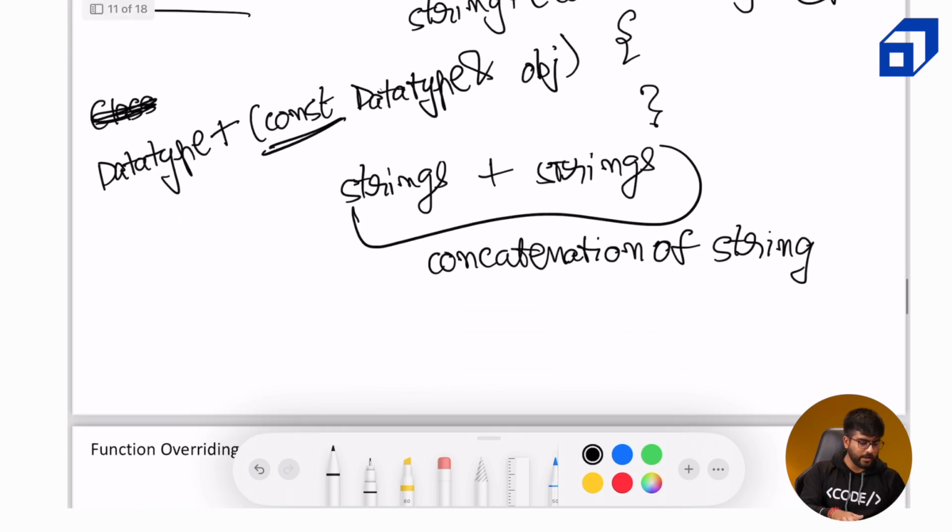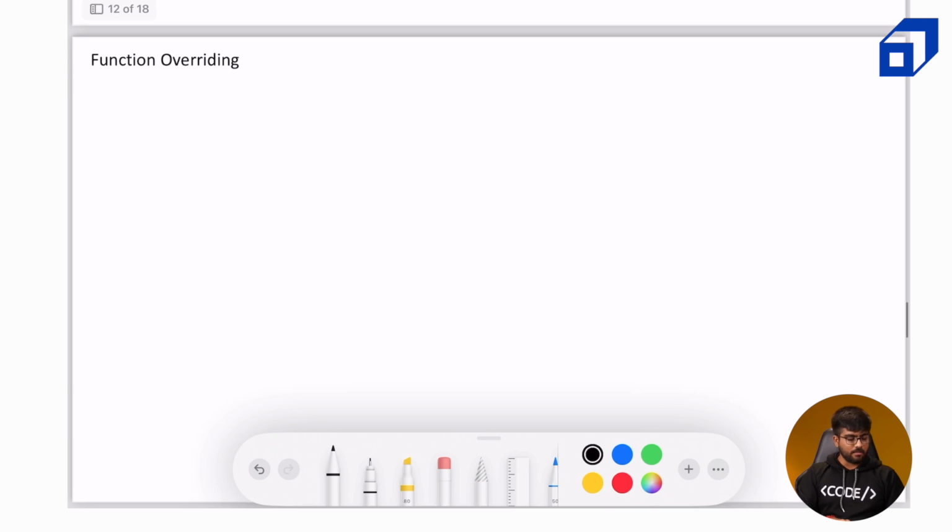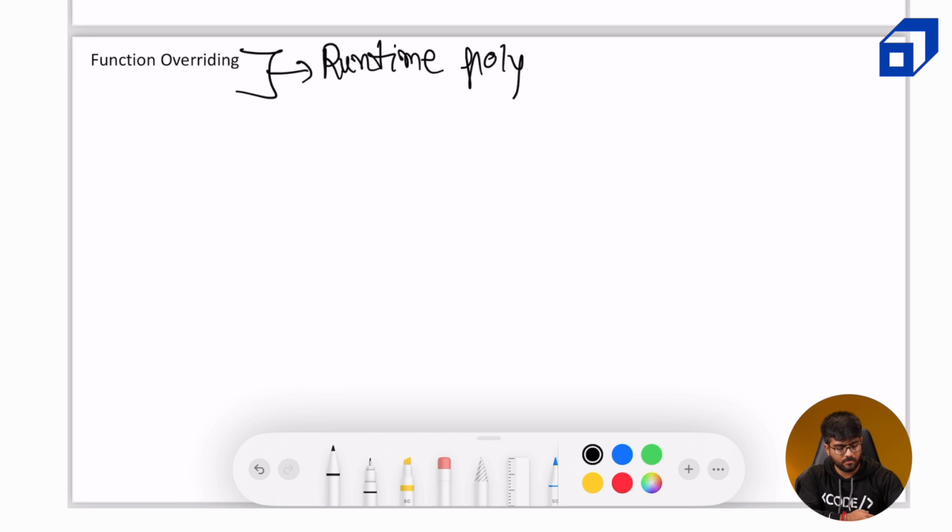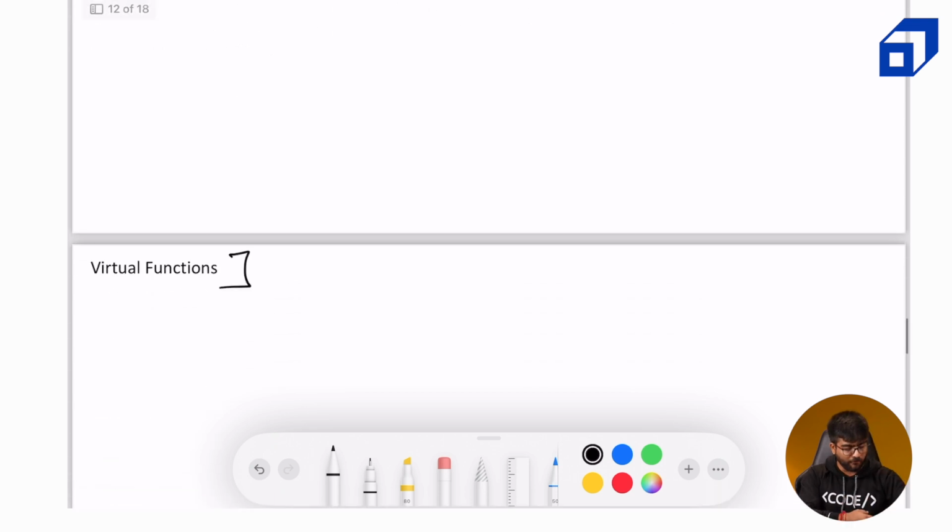And now before moving to the function overriding part, which, first of all, is runtime polymorphism, just to give you a hint of it. Runtime polymorphism and virtual functions is also an example on top of function overriding. Virtual functions, I mean, this is technical jargon at the moment, but I want to cover inheritance before covering the runtime polymorphism. Otherwise, it will become a bouncer for all of us.